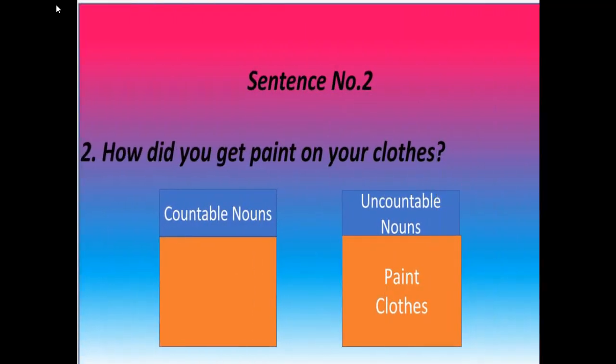Dear students, consider sentence number 2 of exercise C. How did you get paint on your clothes? In sentence number 2, paint and clothes are uncountable nouns because we can't count paint. We can't say 1 paint or 2 paint. So paint is also called mass noun and refers to liquids, substances and ideas like oil, plastic, milk, etc. Second uncountable noun in this sentence is clothes. Here clothes is meant for the dress, thus it is uncountable as a mass noun.